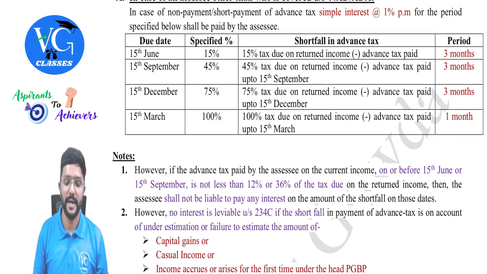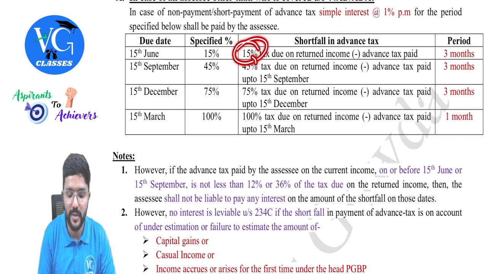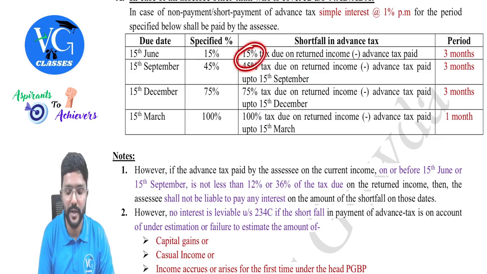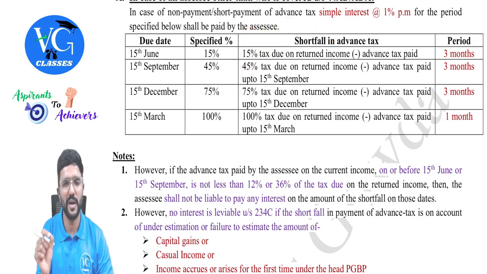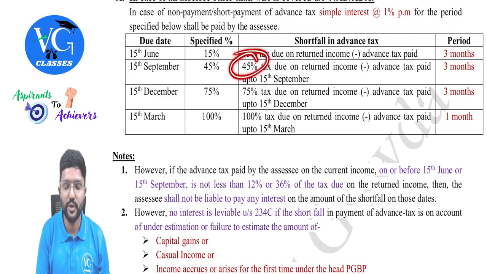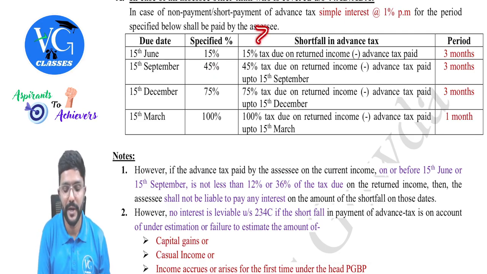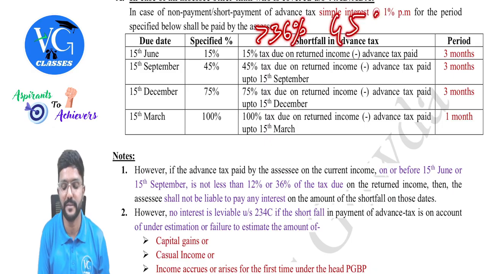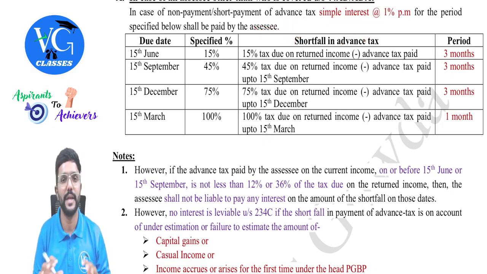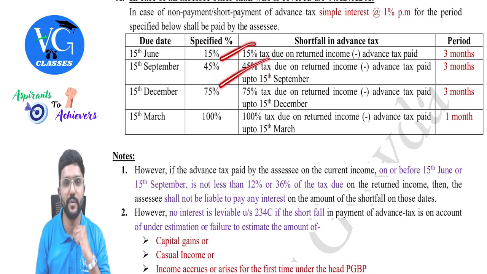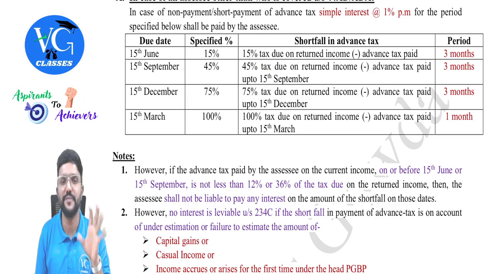Got it? In the first and second installment, what you are supposed to pay is 15% and 45%. But if you have paid in the first installment more than 12%, but up to 15%, there will be a small amount of shortfall, but on that interest will not be levied. Same way, in the second installment, you are supposed to pay up to 45% of the tax due on returned income. But if you have paid more than 36%, but up to 45%, means there is a small amount of shortfall, then no interest on it. Guys, they are not changing this percentage. Percentage is 15 and 45 only, but only for interest under section 234C they are telling.